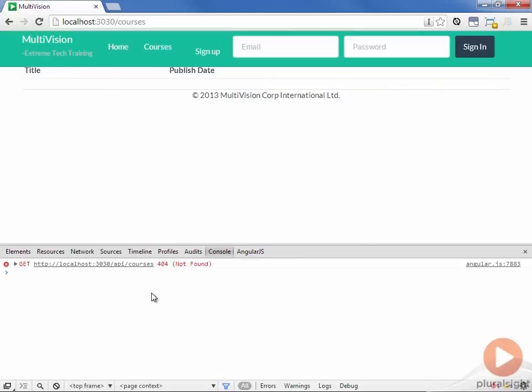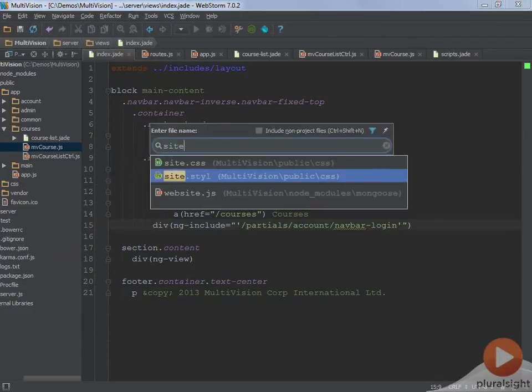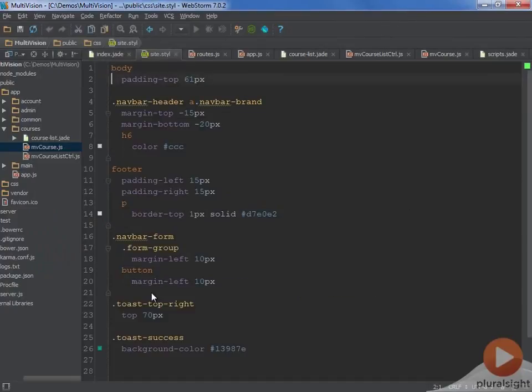Another thing that you may notice is that the column headers are really squished up against the navigational header. This is because the padding for the body is a little off from the actual height of the header. So I'm going to fix that as well by going back into our code and going to my site stylus file. And the padding is set to 61 pixels. Let's go back to the browser and check and see what the height of that header actually is.